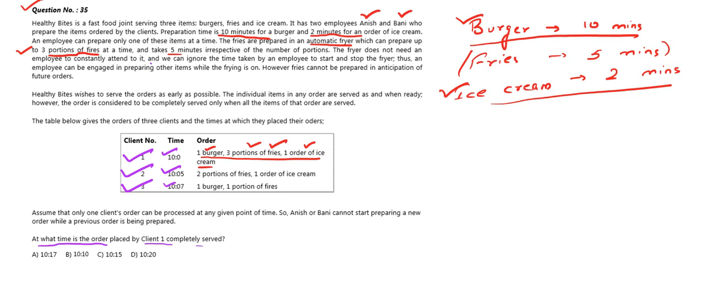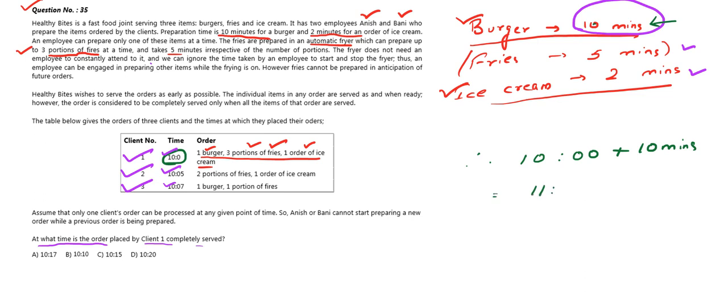As you can see, the maximum time taken is for the burger. So the burger takes 10 minutes. In those 10 minutes, the ice cream and the fries will get ready. So the maximum time taken by the employees is in the case of the burger. Therefore they will take exactly 10 minutes to prepare client one's order. Client one gave the order at 10 o'clock. Therefore client one's order will be prepared by 10 o'clock plus the 10 minutes that the burger takes, which gives us 10:10, that is 10 hours 10 minutes.